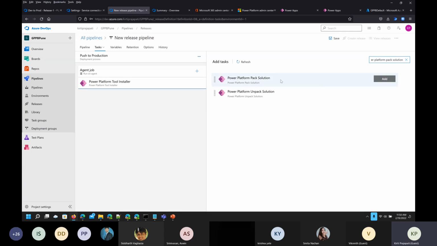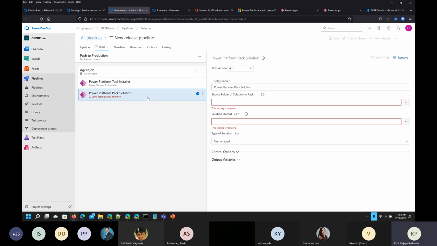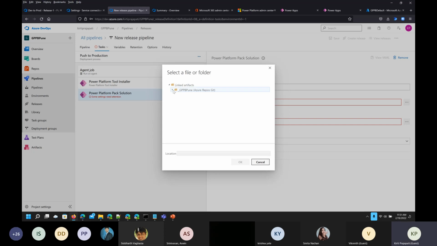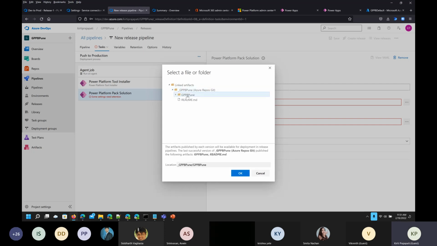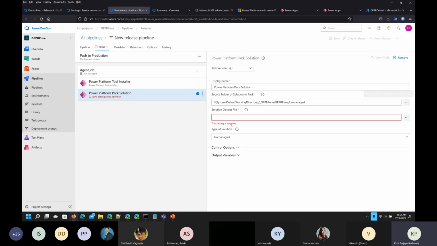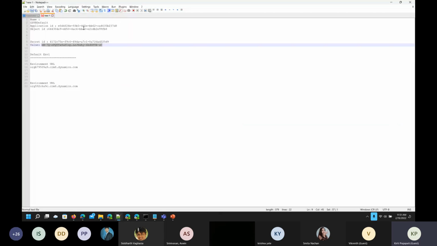So select pack the solution, then the source folder will be, you can see, yeah, our folder is there. You can see GPPB Pune and unmanaged. This is coming from the build which we have executed earlier. So select that folder, unmanaged, okay, and you can use solution output path. I have just copied that here.